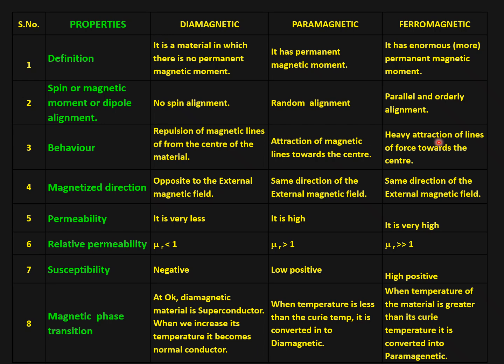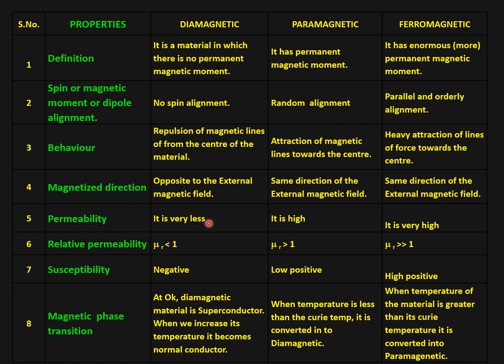Since it opposes, the diamagnetic material is oriented opposite to the applied magnetic field, the paramagnetic material aligns along the direction of the external magnetic field, and ferromagnetic also the same.